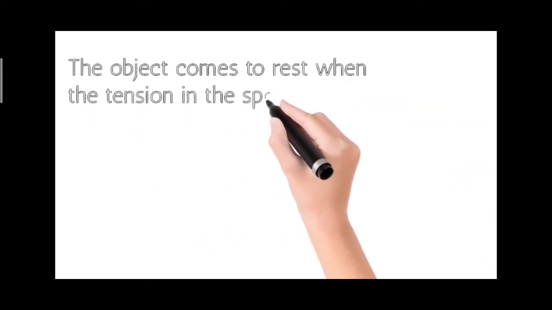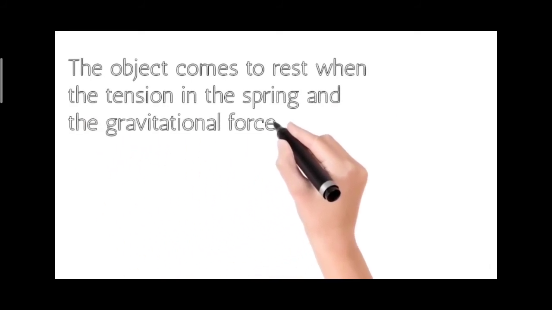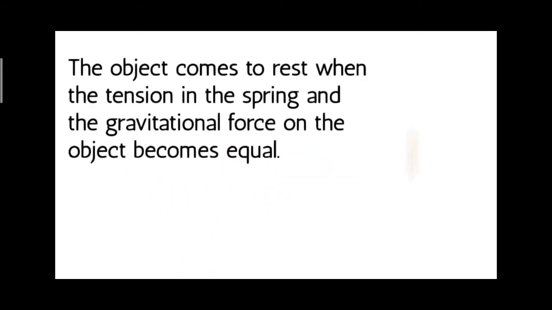The object comes to rest when the tension in the spring and the gravitational force on the object become equal.